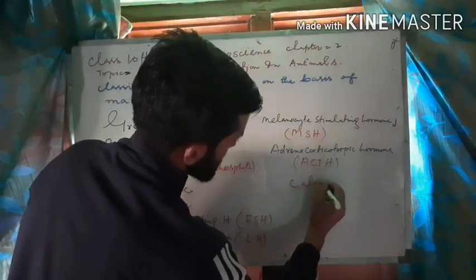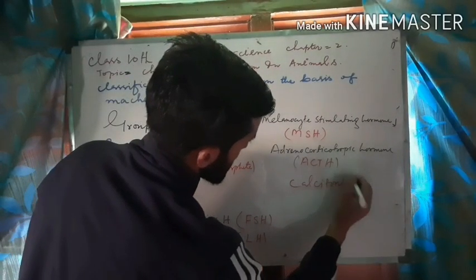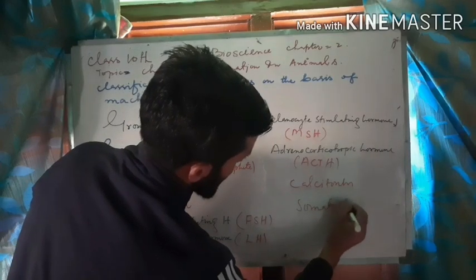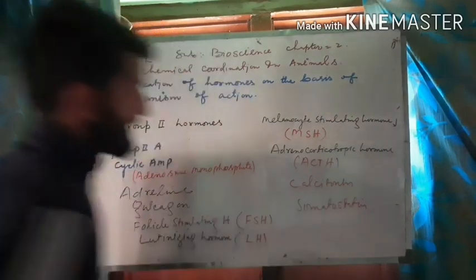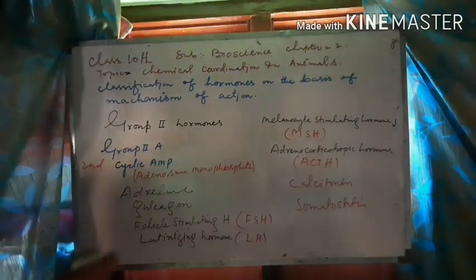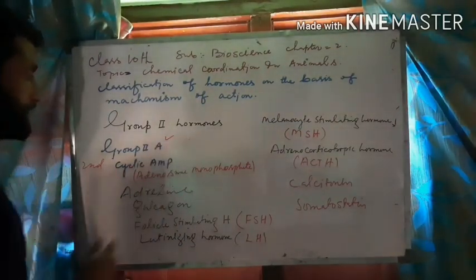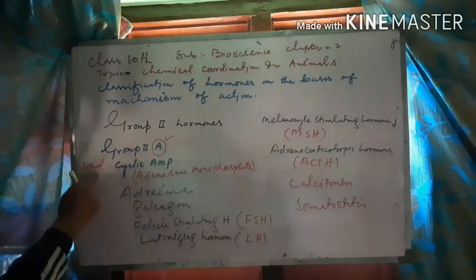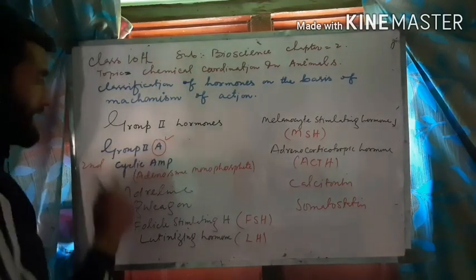Calcitonin, and somatostatin. These are some of the hormones which are included in group second A, where the second messenger is cyclic AMP.